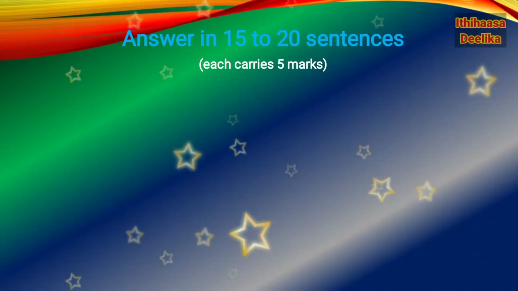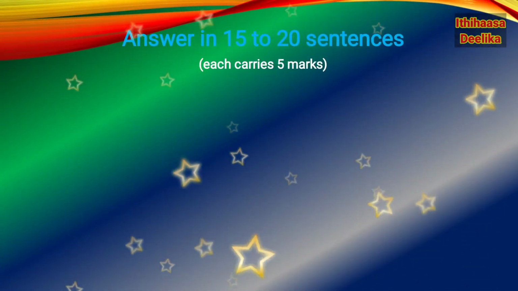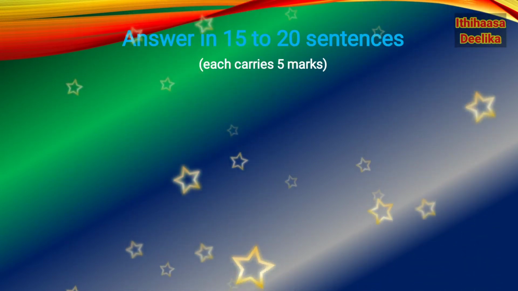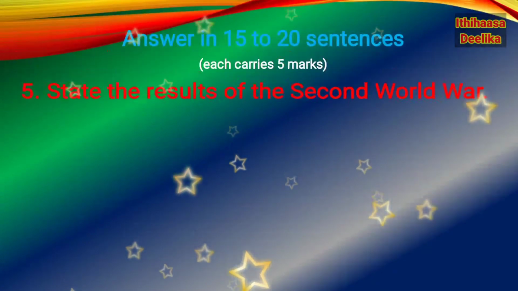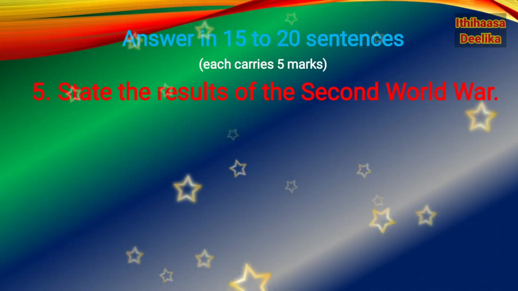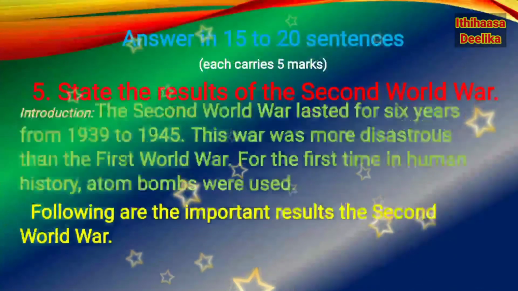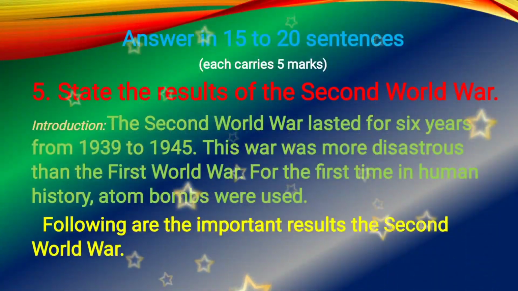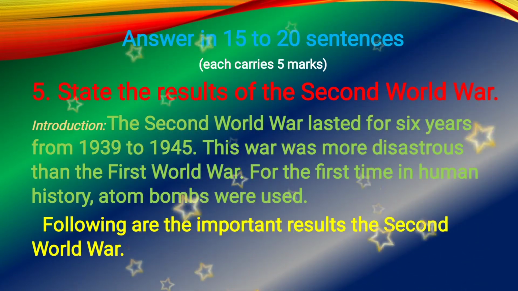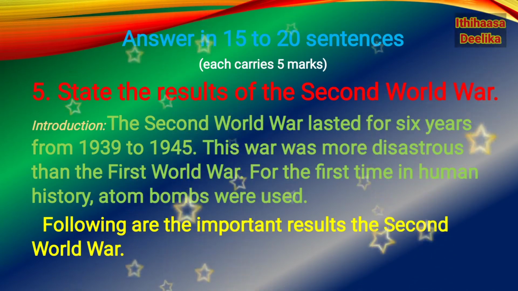Then part 3. Answer in 15 to 20 sentences. So 5 marks question. Therefore, write in 15 to 20 sentences. Question number 5. State the results of the Second World War. Introduction. The Second World War lasted for 6 years from 1939 to 1945.